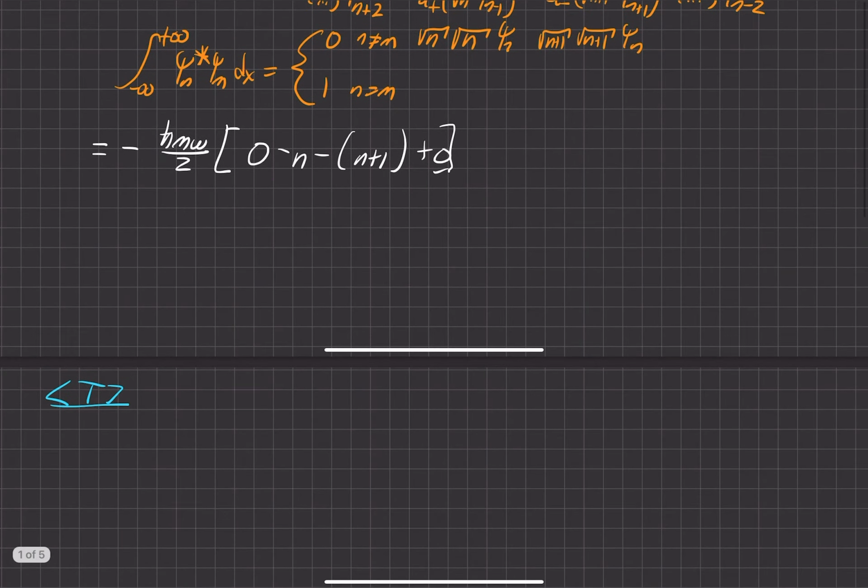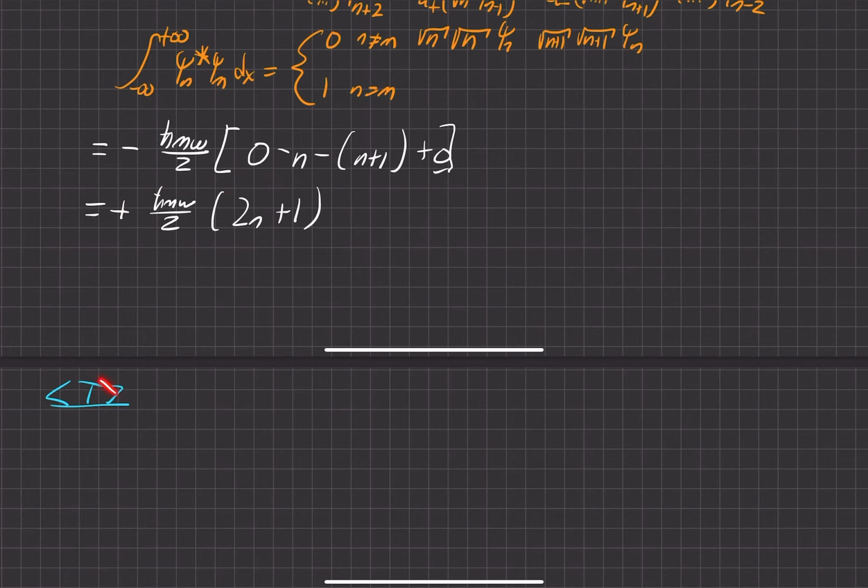Let's scroll up a little bit. All right, so this is relatively simple to solve. We'll distribute this negative sign into here, so that leaves us a plus sign here. And then we have h bar times 2n plus 1. Okay, so that's the momentum squared expectation value.